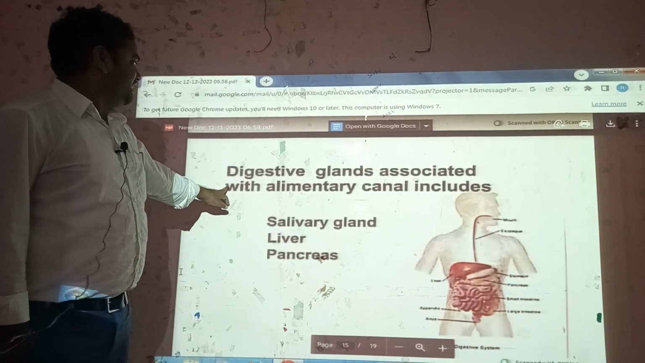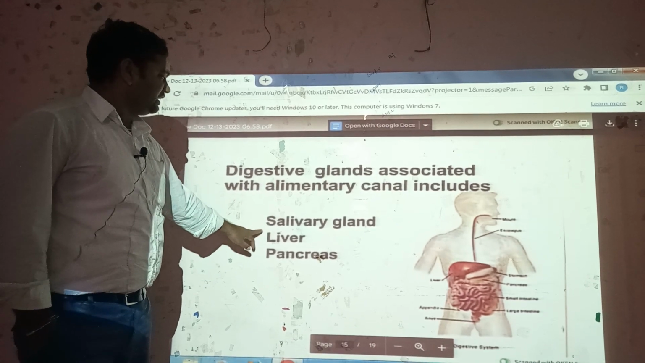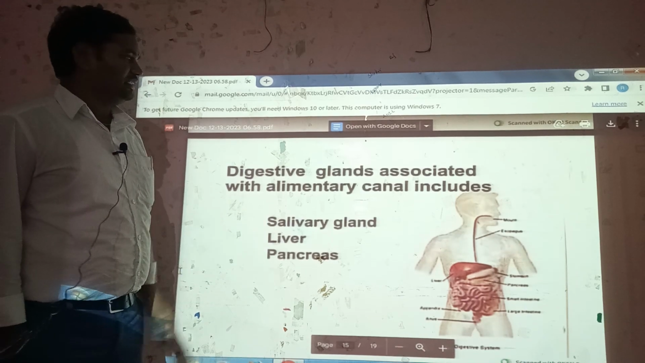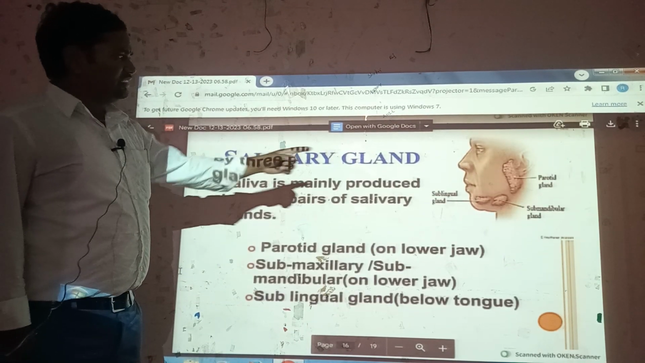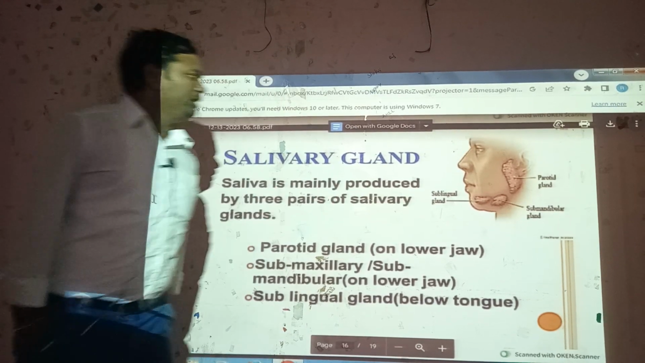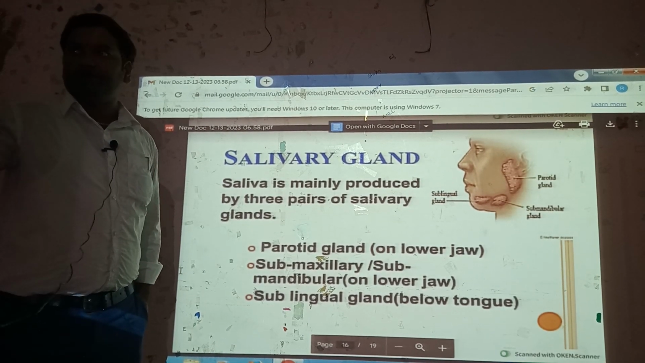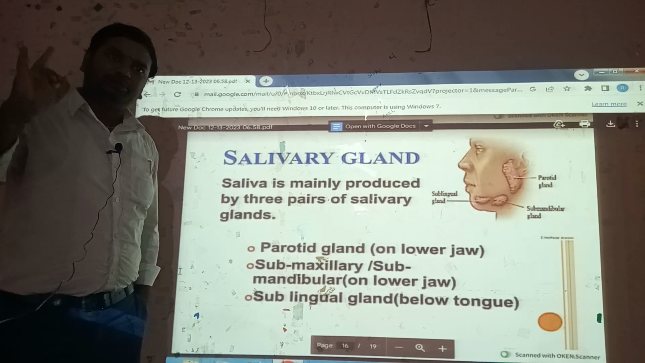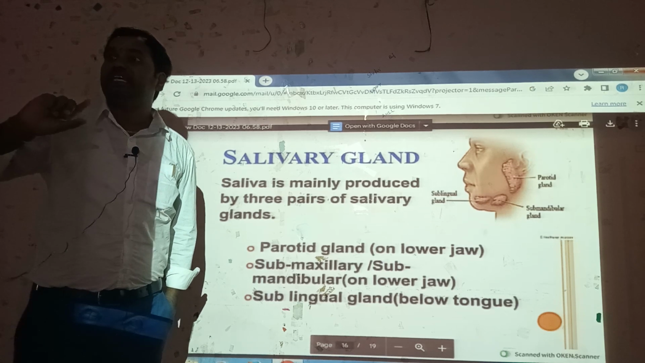digestive glands associated with the alimentary canal include salivary glands, gastric glands, liver, pancreas, and intestinal glands. Next, salivary glands: parotid gland, sublingual gland, and submaxillary glands. A rabbit has 4 salivary glands, but the human body has only 3: parotid gland, submaxillary glands, and sublingual glands. Salivary glands release saliva.